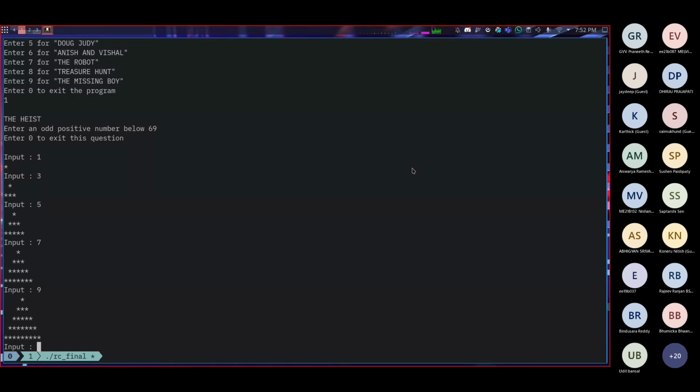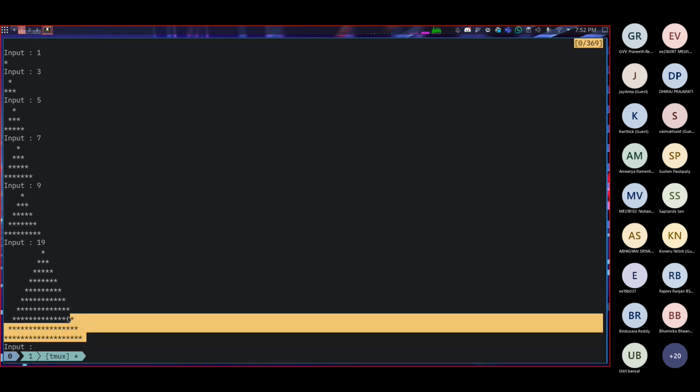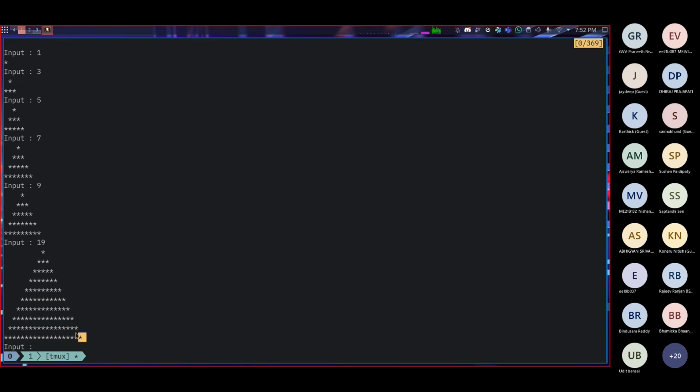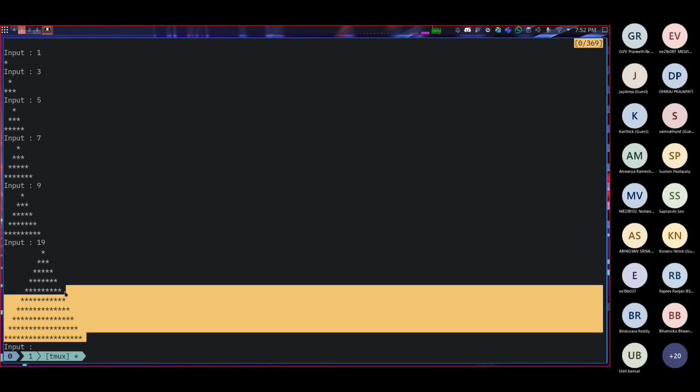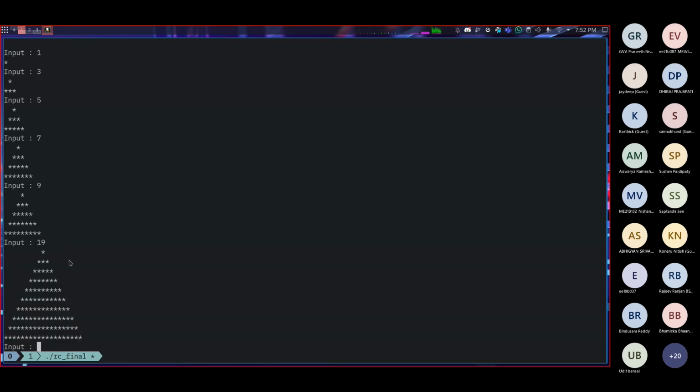So let's confirm our hypothesis by entering a random number like 19. If you enter 19, the height of the triangle is 1, 2, 3, 4, 5, 6. Just a second, I missed the line. 1, 2, 3, 4, 5, 6, 7, 8, 9, 10. Yeah, it's 10, which is what we expected, right? 19 plus 1 by 2.